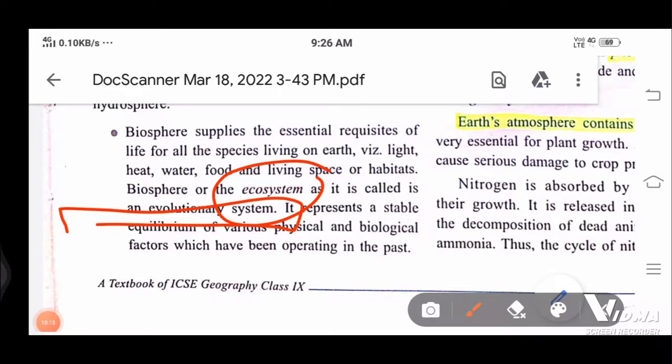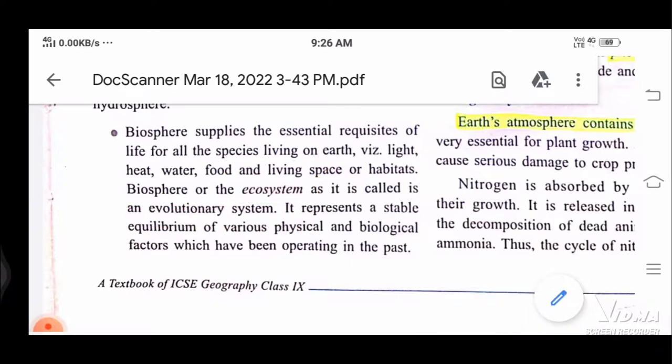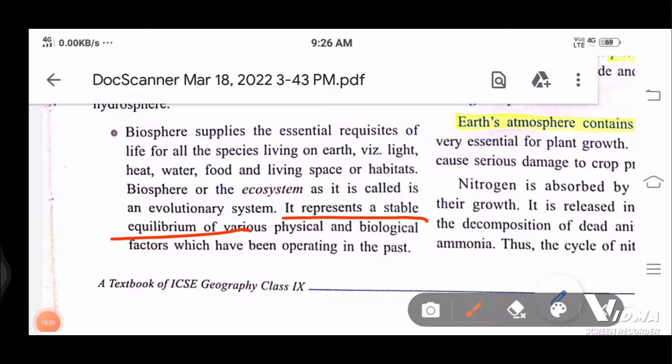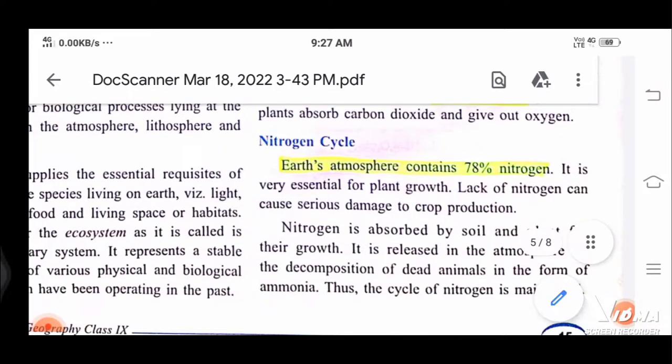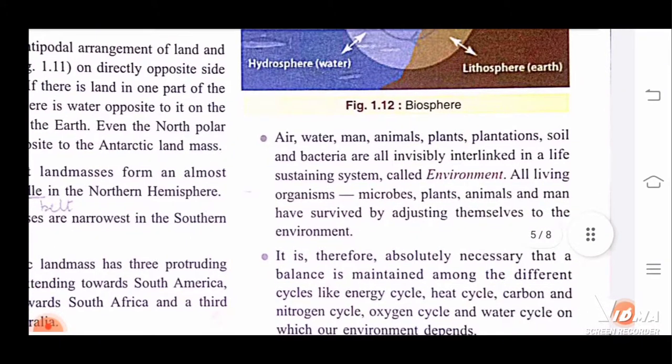It represents a stable equilibrium of various physical and biological factors which have been operating in the past. What they are saying is that it represents a stable equilibrium, meaning there is a balance between the physical and the biological factors. Whatever processes are going on, there is quite a great balance in them. So air, water, man, animals, plants, soil and bacteria are all invisibly interlinked in a life sustaining system that is called environment.